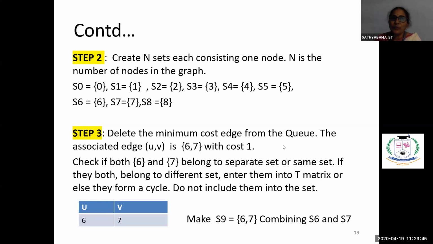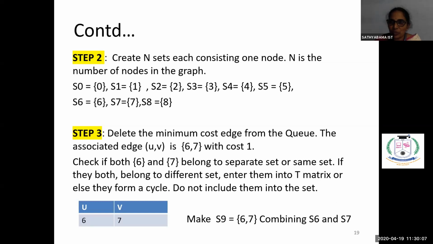Okay, so we'll continue. We have taken all the 9 vertices, starting from S0 to S8. All these vertices we are including into the solution. Here S0 is 0, S1 is 1, S2 is 2, S3 is 3, S4 is 4. Like this we are including all of them into the sets.